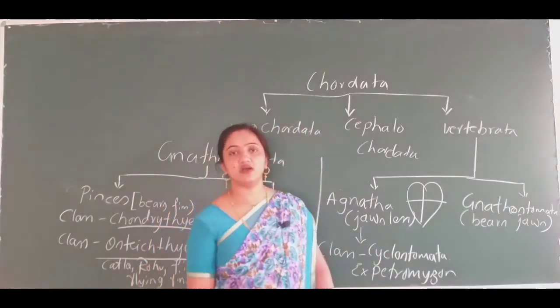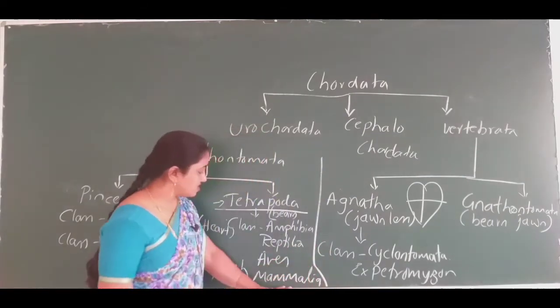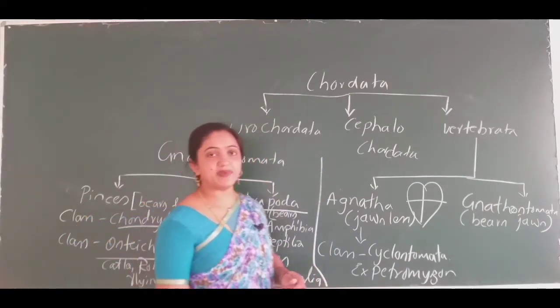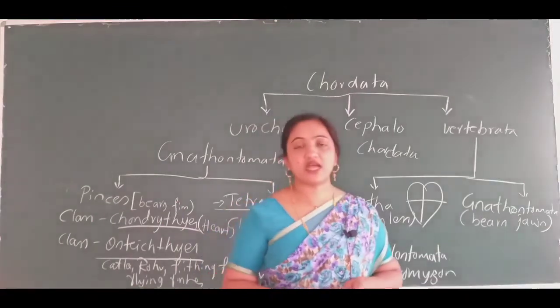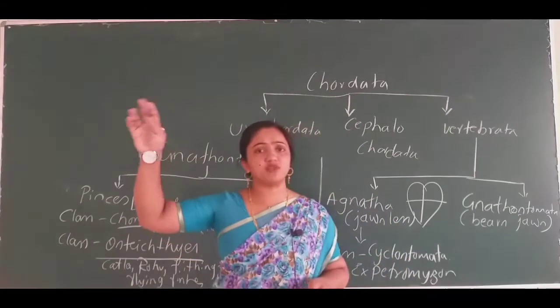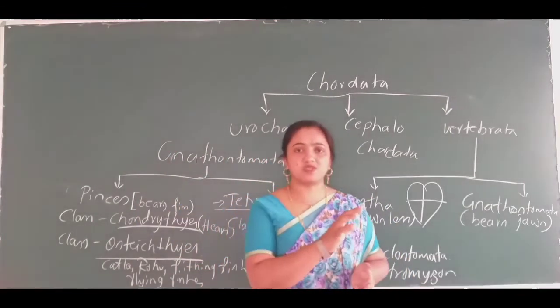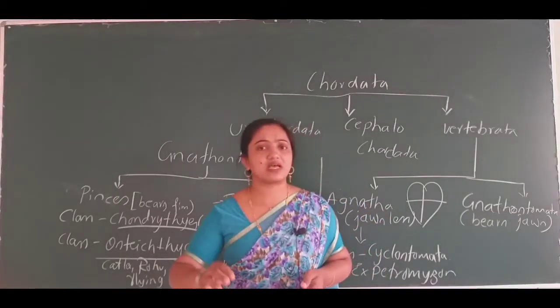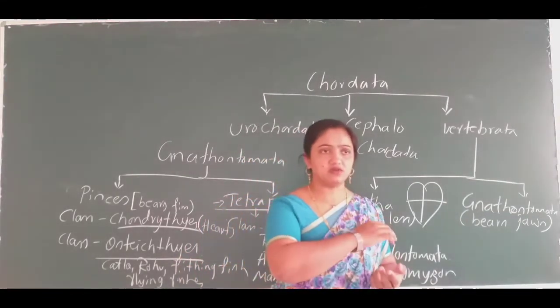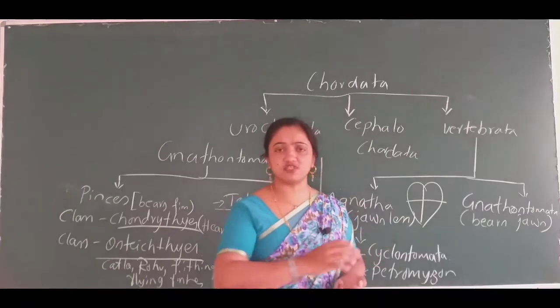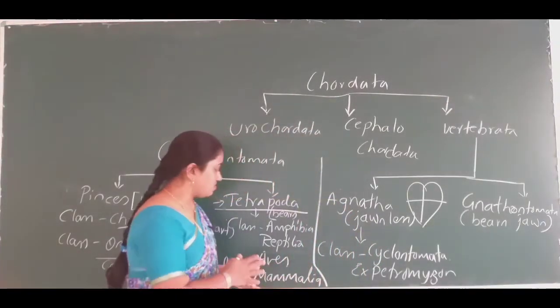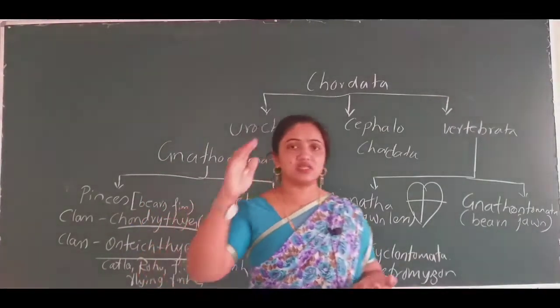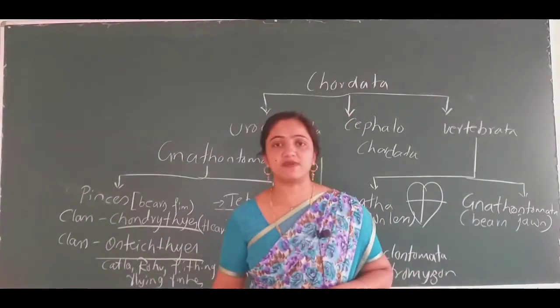For Mammalia, I want to start with the habitat of these mammalians. The habitat is right from the polar ice cliffs, deserts, grasslands, and the soil surface, to water bodies. In all the habitats, mammalian animals are present.